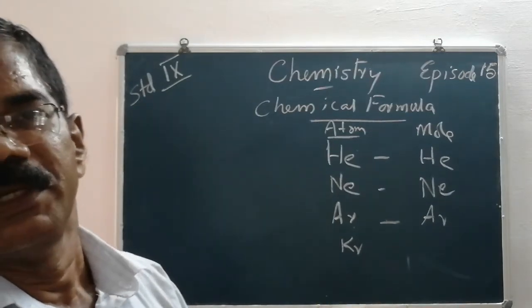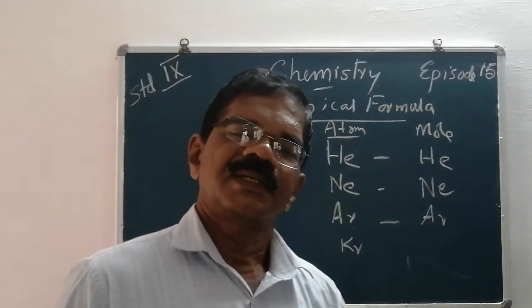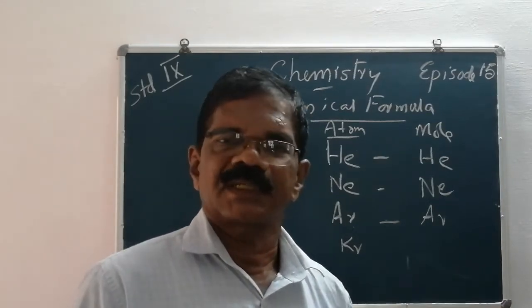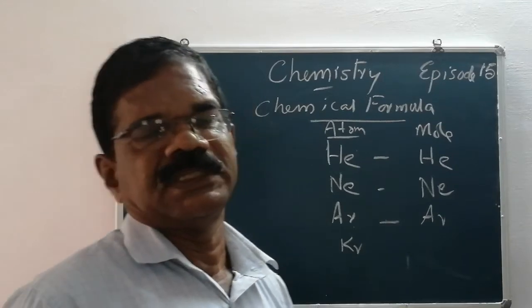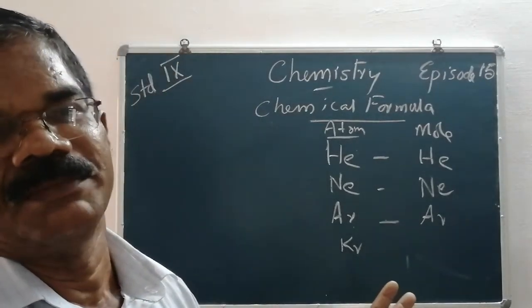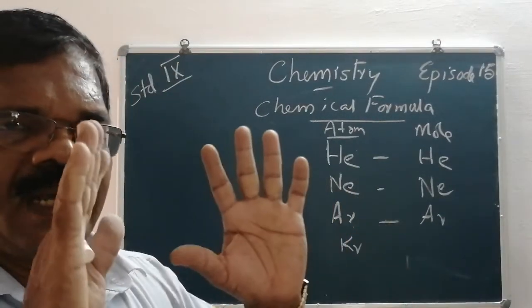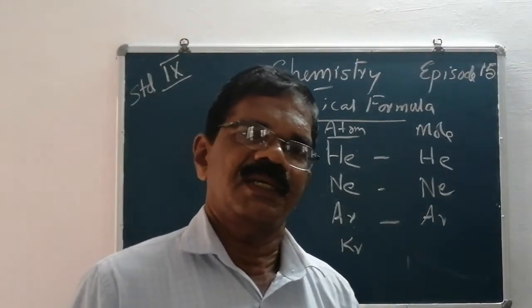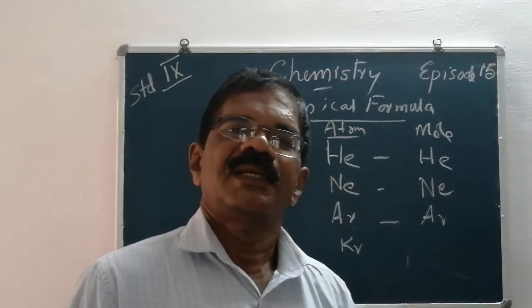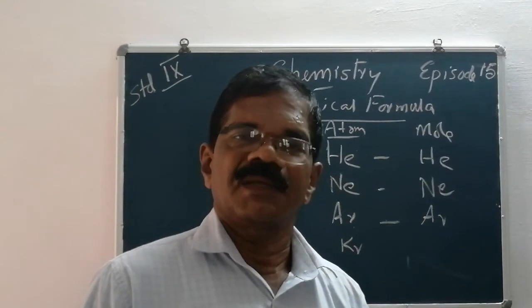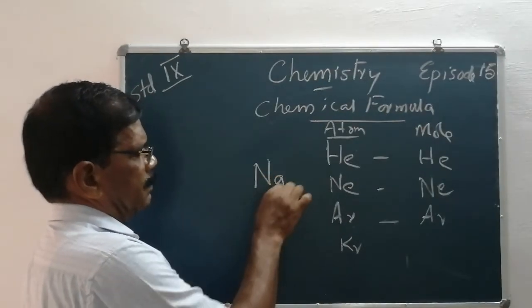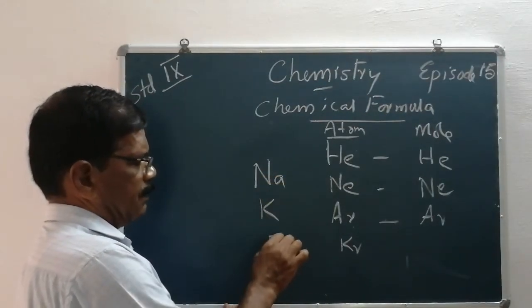But in the case of metals, they do not have a simple structure. Sodium, potassium, calcium, zinc, gold, iron, their atomic structure is very complicated. So, for convenience, we always consider them as monoatomic molecules. For example, sodium, Na, potassium, K, iron, Fe.